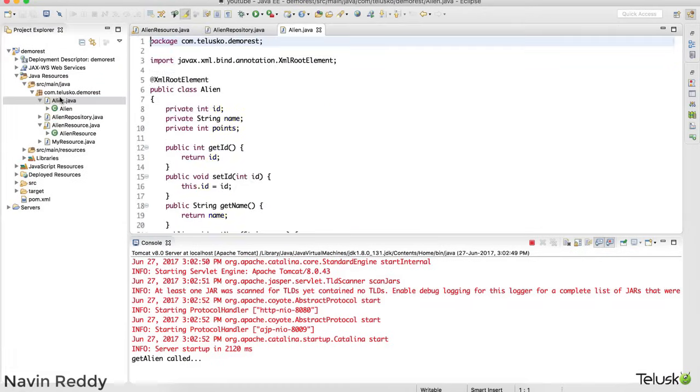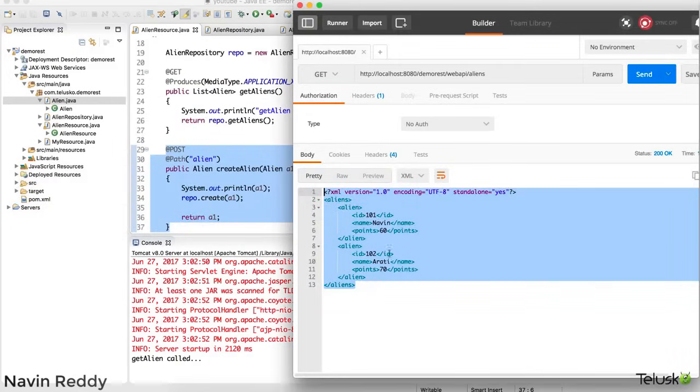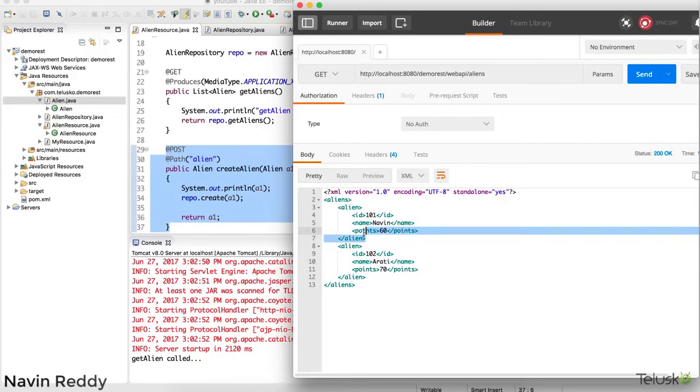Because if you can see, we have written XML root element, so that means we are expecting an XML resource. Let me go back to my Postman and create a new object. I will copy this so that I will have some sort of template with me.